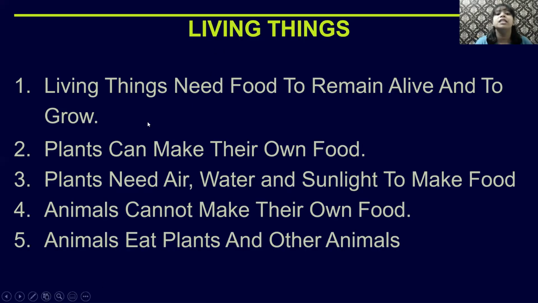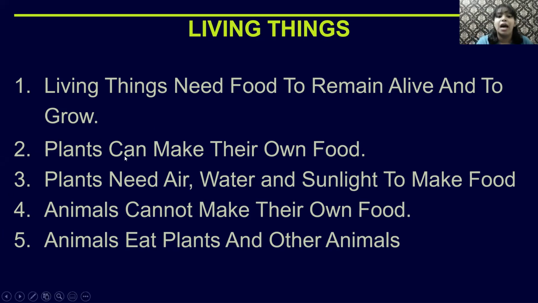Okay, so living things need food to remain alive and to grow. So it's not just that you need food to be alive, you need to grow also. You get nutrition, you get a lot of vitamins and nutrients from these foods. So it helps you to grow and you become a good and healthy human being.